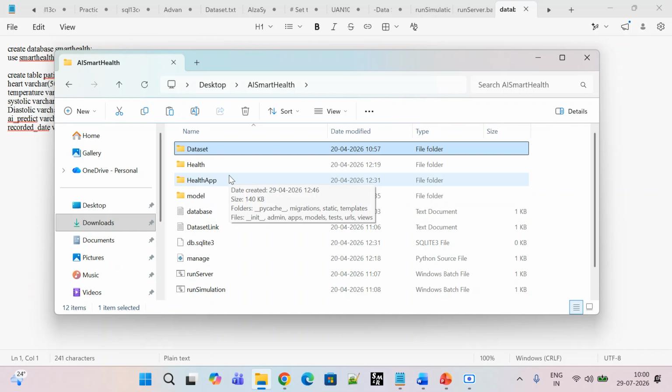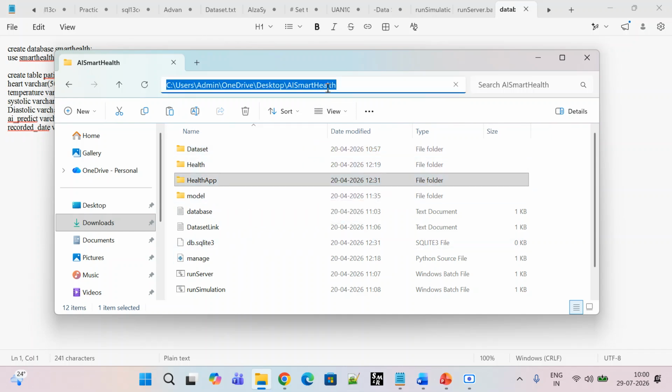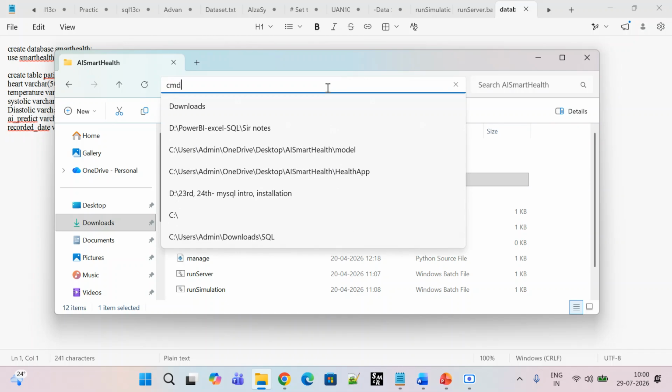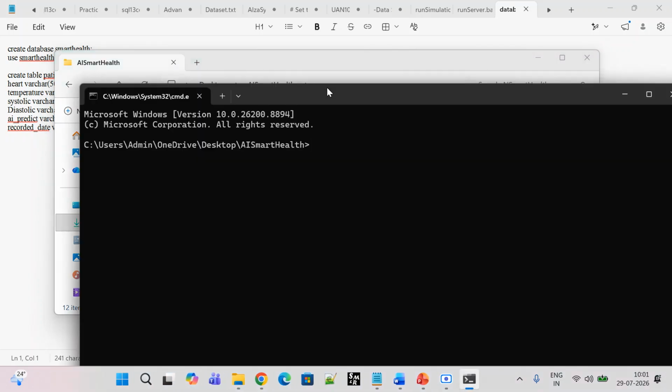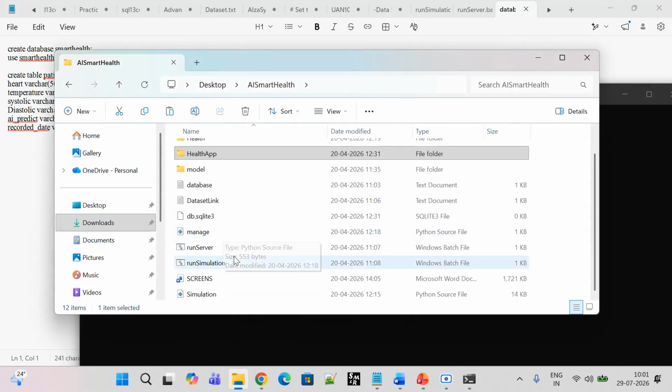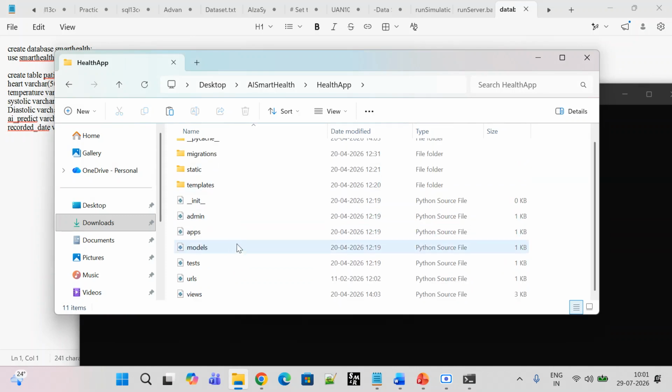So here, let me just run this so you can better understand. Let me open the CMD command prompt. Okay, so here we go. And now, before that, let me just explain what exactly these folders are about, the health app, and what this static folder and this template folder are used for. The static folder we create from the user side externally. We will add the static templates; except for the static folder, the remaining files are all generated by commands. Like we use CSS and HTML.